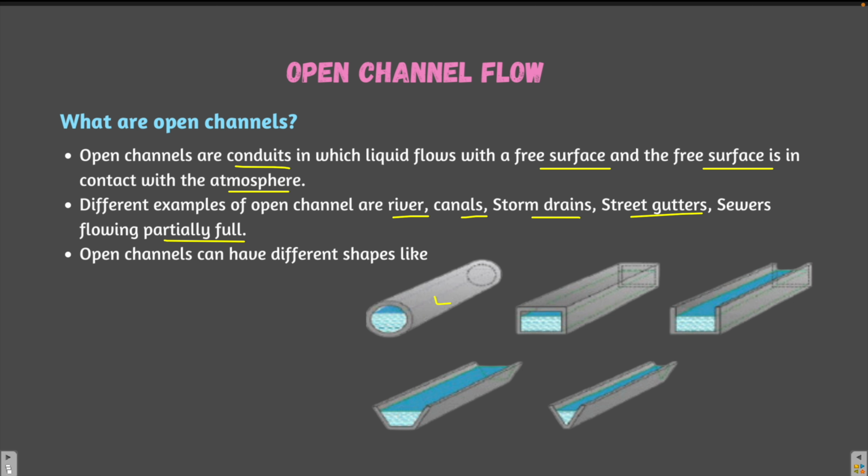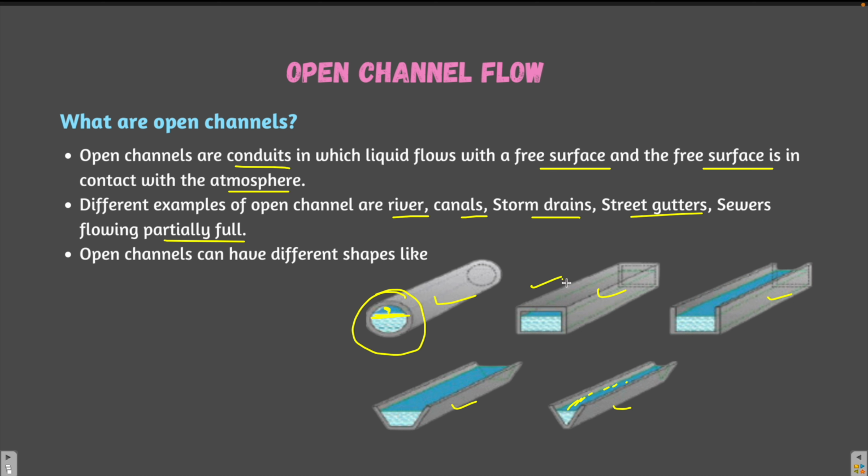These are the figures of some open channels. So these are all open channels. As you can see, the liquid is flowing and the surface of the liquid is exposed to the atmosphere. Even if the pipe is closed, the liquid here has a free surface and the pressure over here is atmospheric. It is not under any pressure greater than atmospheric pressure. So this means this is open channel flow.